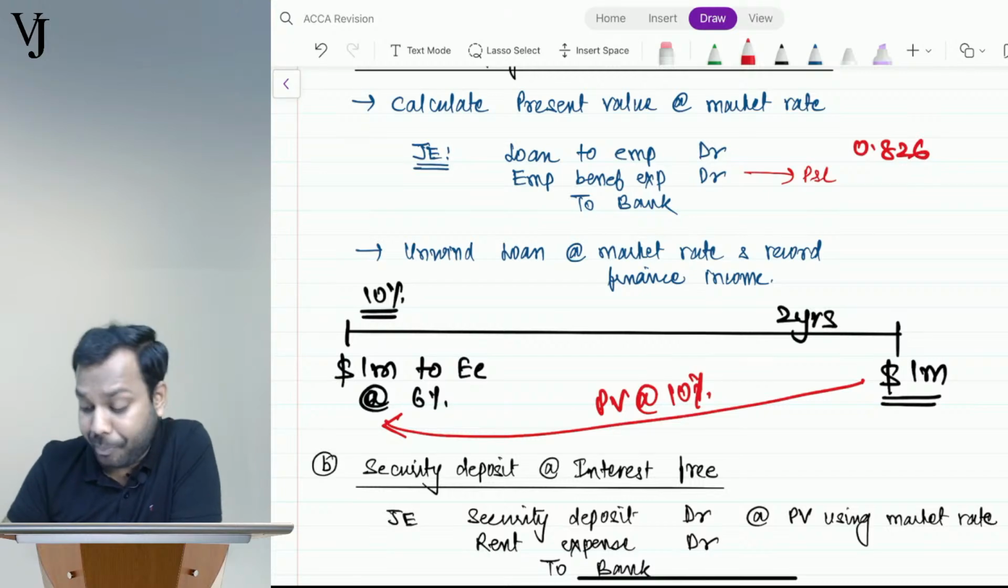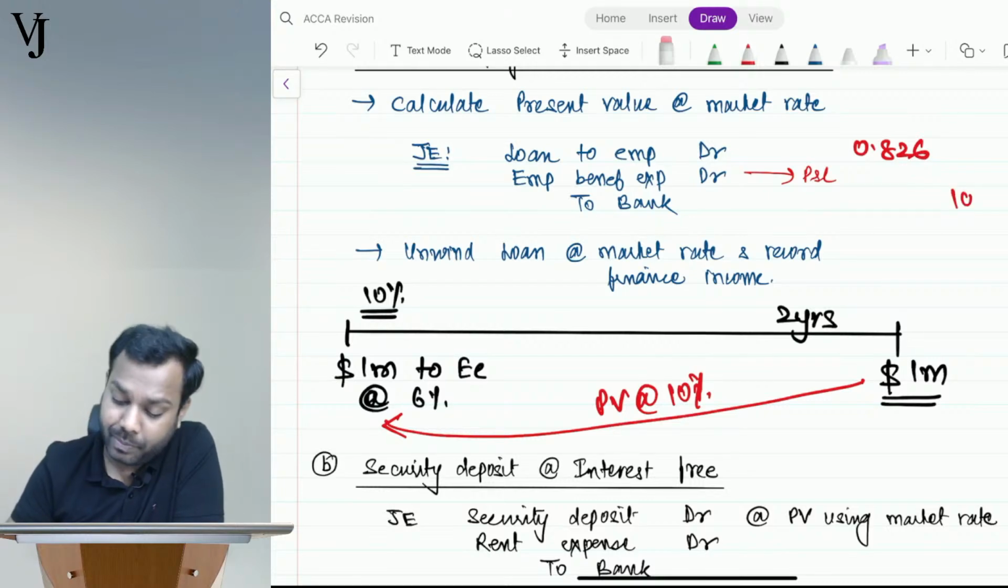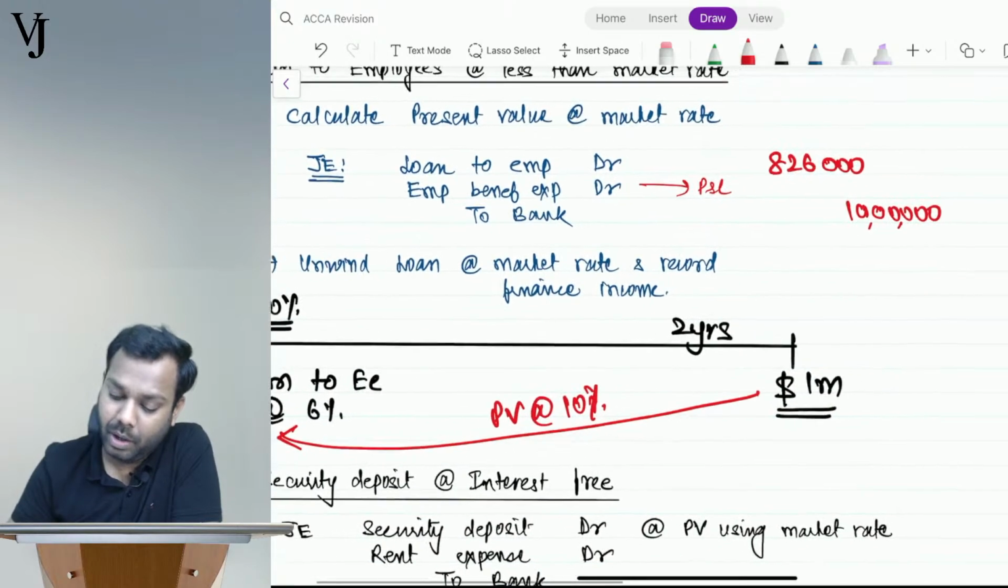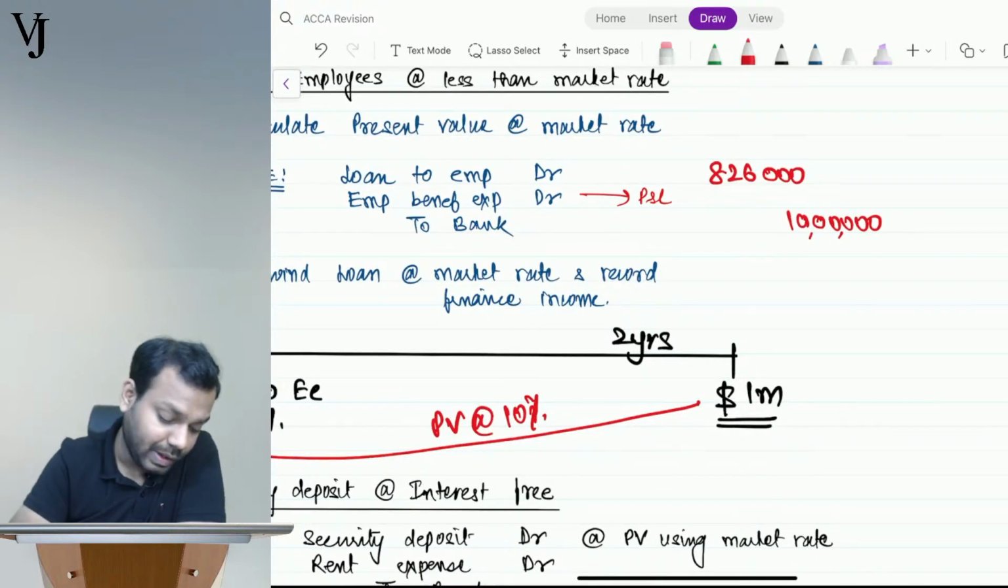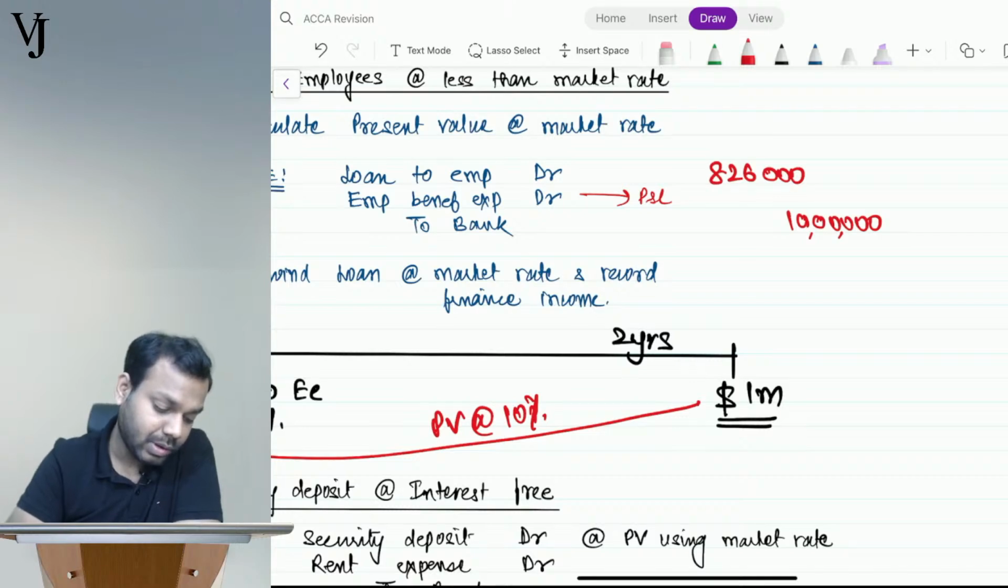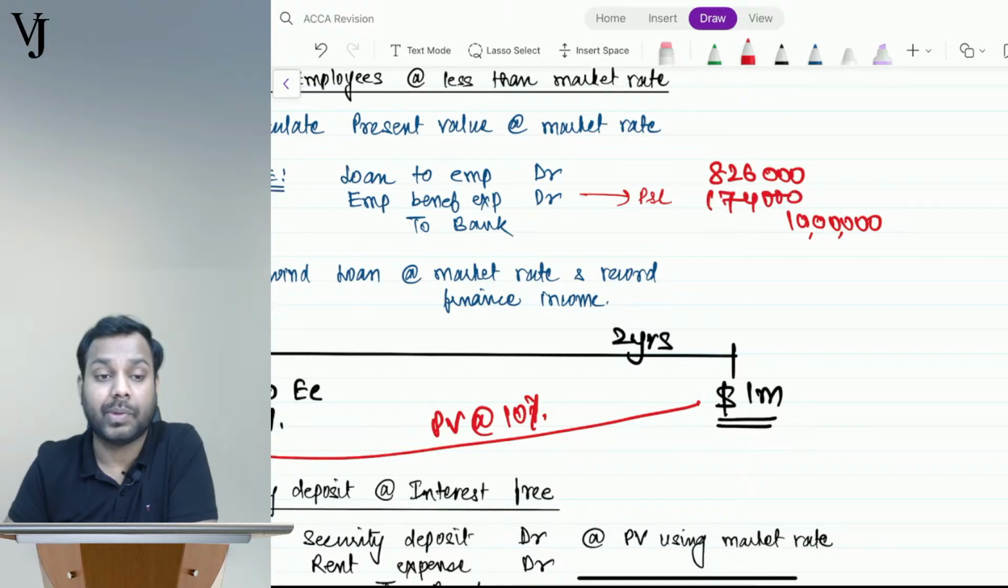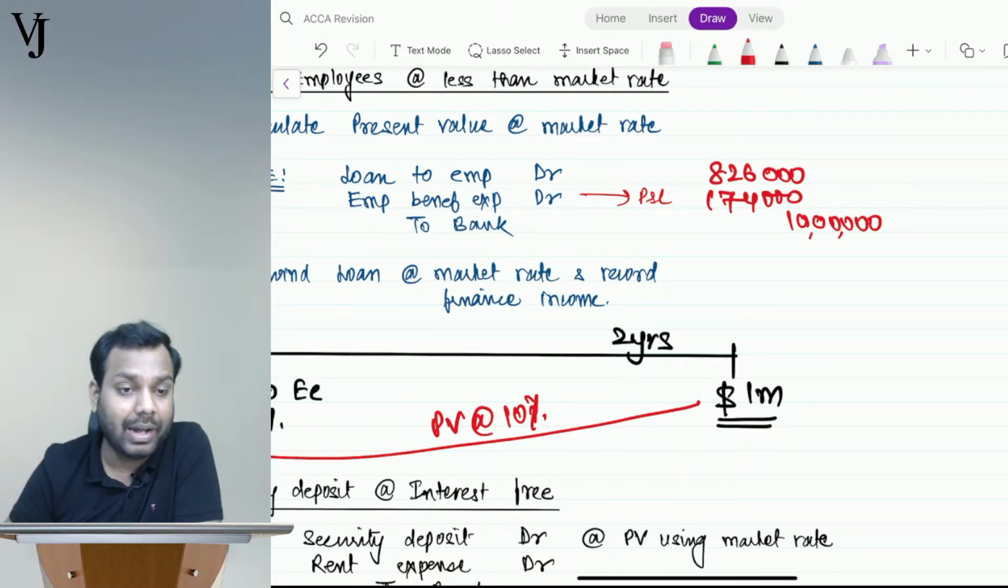Okay, but you have paid $1 million. So 826,000 is the loan recorded, but you have paid $1 million. The standard says the difference is the employee benefit expense. 1,000,000 minus 826,000 is 174,000, and this 174,000 is your employee benefit expense. Is it clear, everyone?